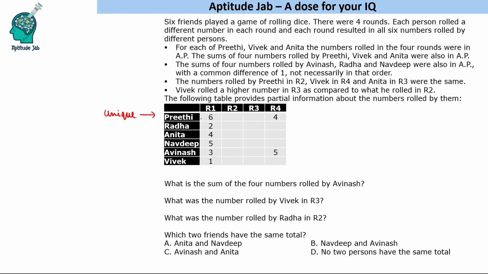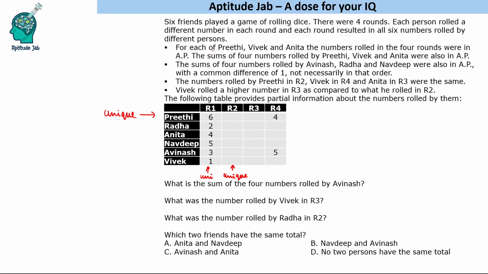right? So Preeti will not roll 6 in any of the rounds, right? And Radha will not roll 2 and so on. All these four values are unique, and also all these six values are unique. So this you can already see, but in this also you will get unique values. So that is meant by this statement.